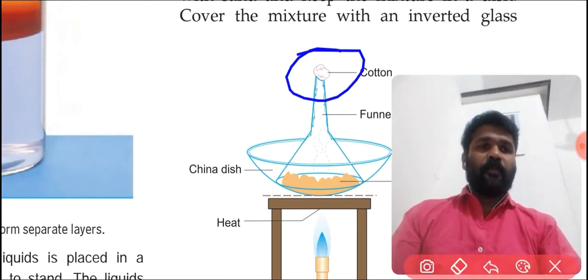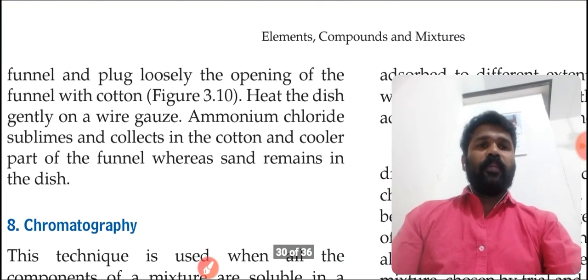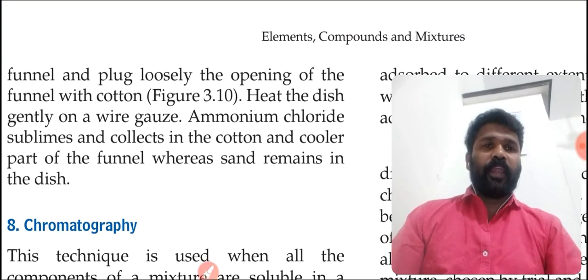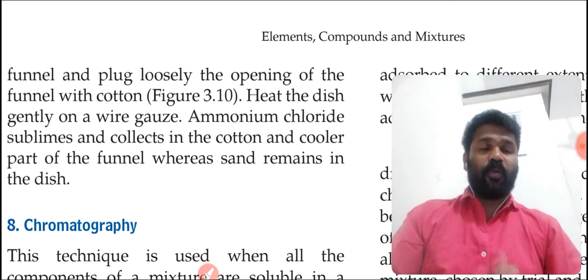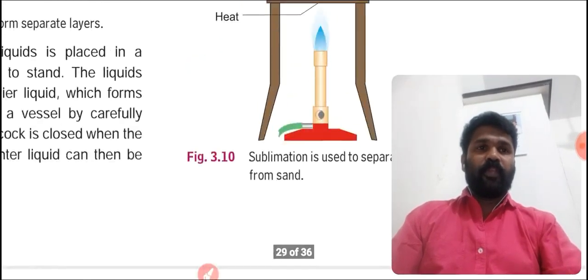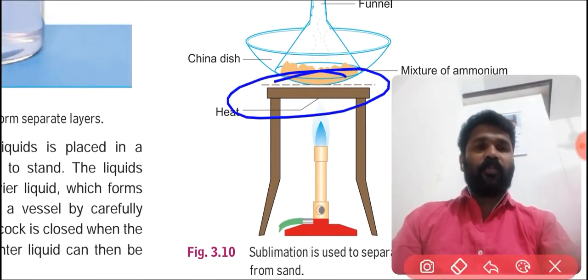Okay, students. Now what to do? Then heat the china dish gently on a wire gauze, and keep this arrangement on a wire gauze. Already you have drawn this, I told you last year.